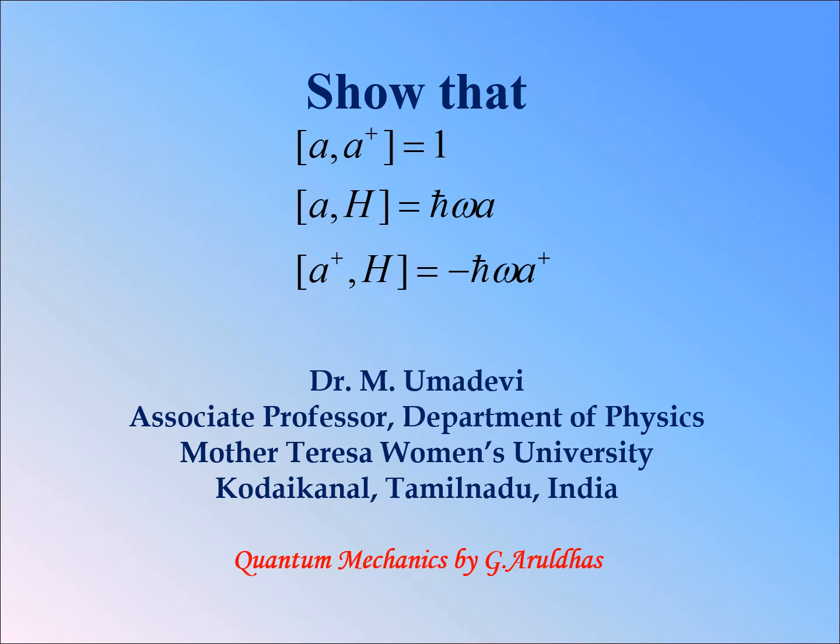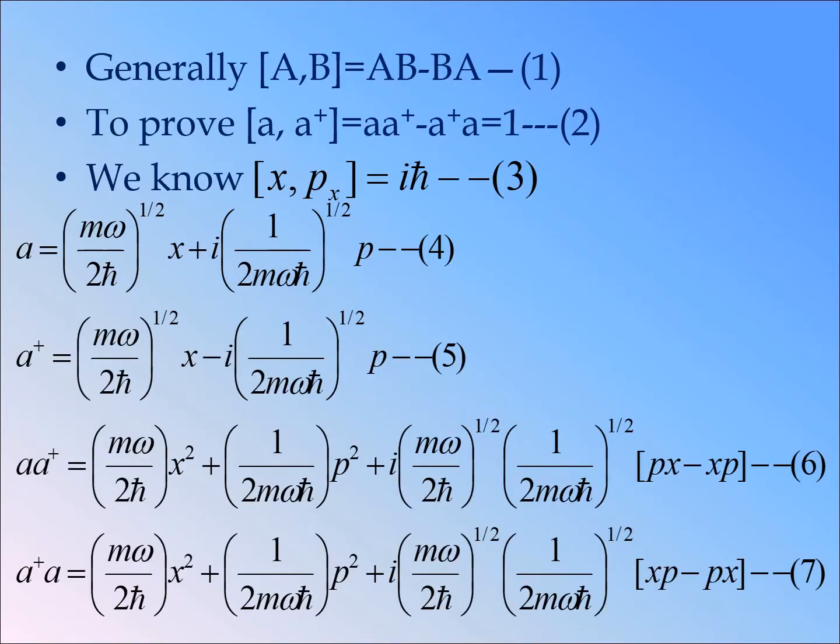Show that the commutation relation between A and A dagger is equal to 1, [A, H] is equal to ħω A, and [A†, H] is equal to minus ħω A†. This problem I have taken from Quantum Mechanics by Arul Das. Generally, the commutation relation between A and B, any two operators, is equal to AB minus BA.